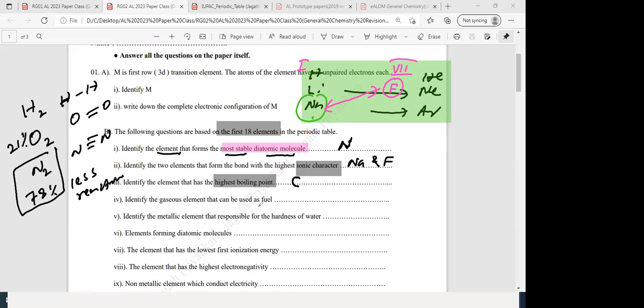Identify the gaseous element that can be used as a fuel. Number 4, what is the answer? Gaseous element that can be used as a fuel. Yes. Out of the first 18 elements, which one can be used as a gaseous fuel? Very good, Transiluni. Dulshan correct, Transiluni correct. What about the others? Very good. Chamaya also correct. What about Chamika?